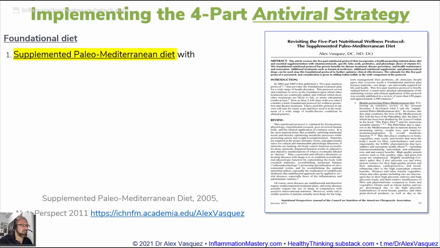You can also see a publication on this from 2011 in Nutritional Perspectives. You can download that article for free. You can also use it as a handout for your patients. So again, I call this the Supplemented Paleo-Mediterranean Diet.